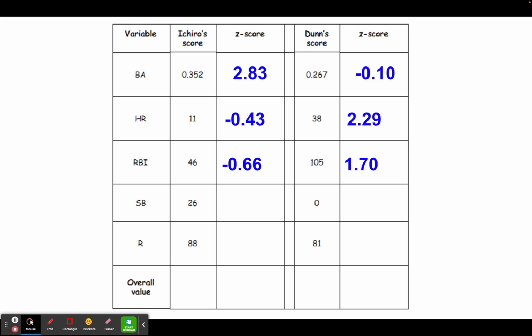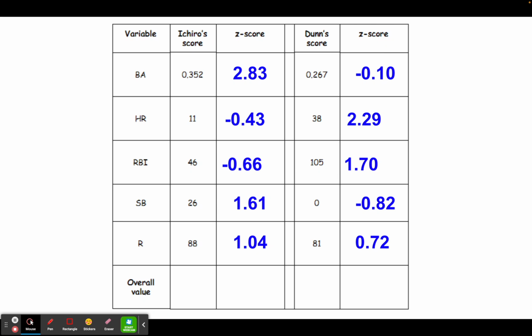Now, stolen bases: the mean is 8.8, standard deviation is 10.7. Notice that Ichiro was way above that mean of 8 stolen bases, so he finished with a positive z-score. Dunn didn't have any stolen bases, so since he was below the mean, he finishes with a negative z-score of 0.82. Last but not least, we have runs, and Ichiro finished with a z-score of 1.04. Here we're using a mean of 65.1 and a standard deviation of 22. Dunn was also above the mean, but not quite as much for this category.